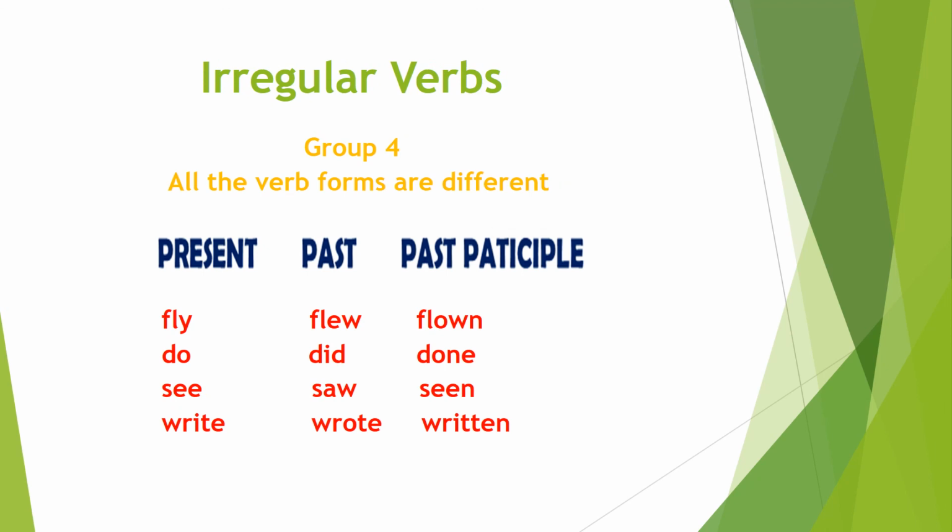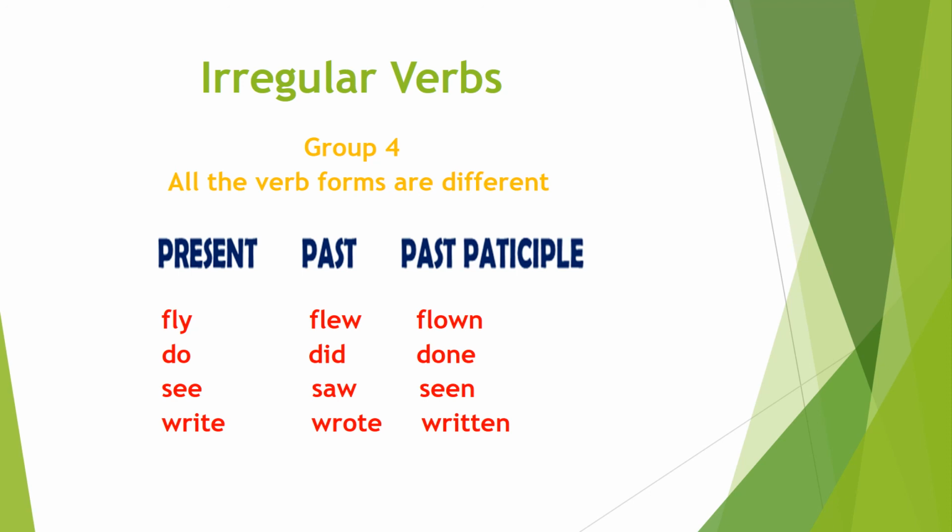Here we have the fourth and the last group of irregular verbs. And in this group, all the verb forms are different. Like in the first group we were having all the verb forms same, but in the fourth group all the verb forms are different. So let's discuss them one by one.